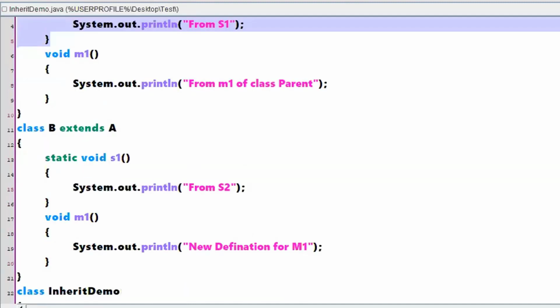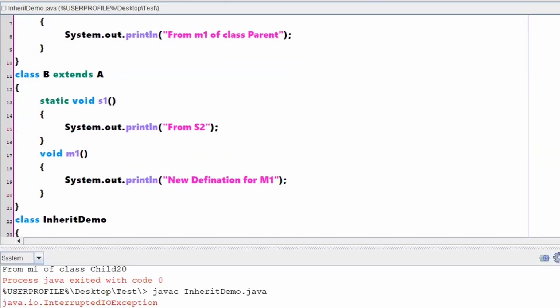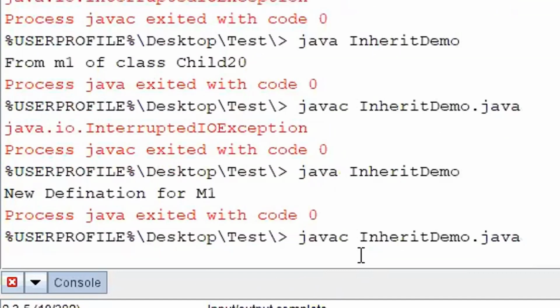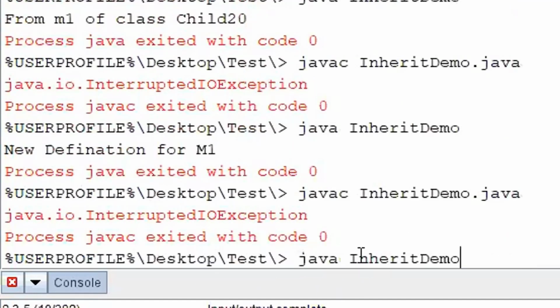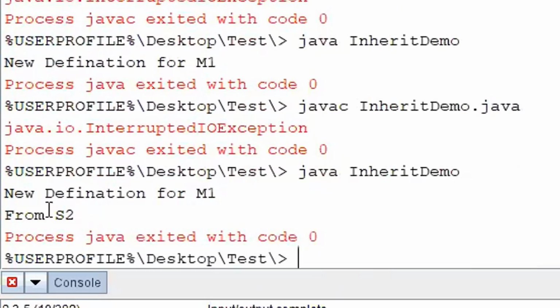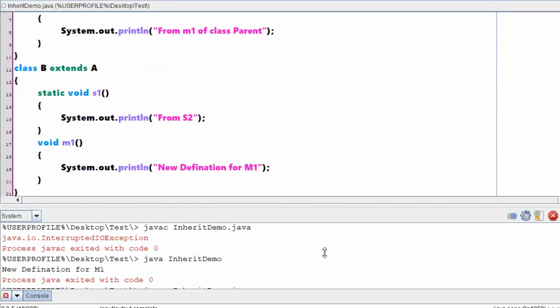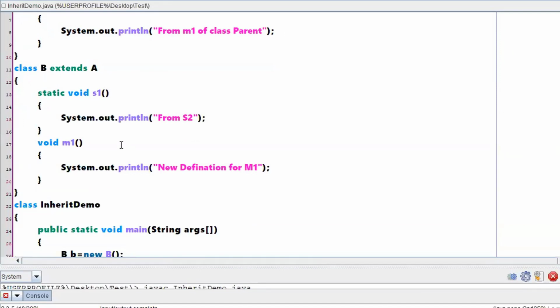So if I run the program for this example, javac InheritDemo, you are getting S2 itself. The conclusion is that here you are not going with method overriding, rather you are just hiding the S1 implementation in class A.